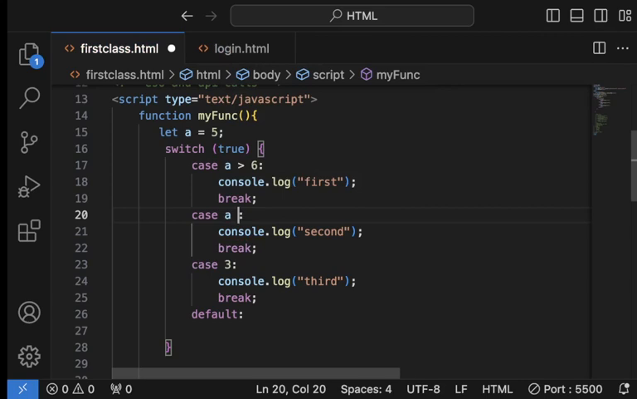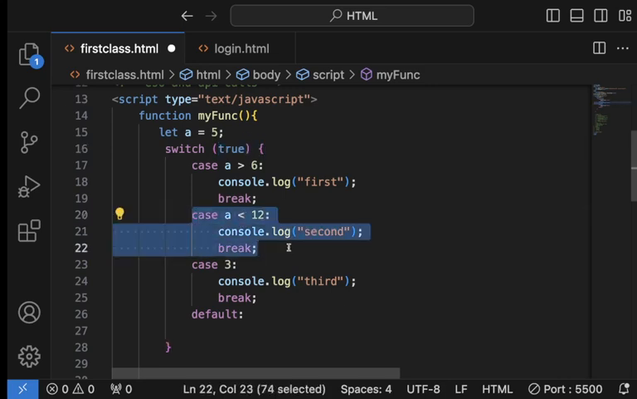Okay. If a is less than, let's say, 12. So a is less than 12. 5 is less than 12. That is true. It's the same as this true. So that means it will do this and it will stop. Do we get it? I'm just trying to show us different ways whereby you can make use of switch case.